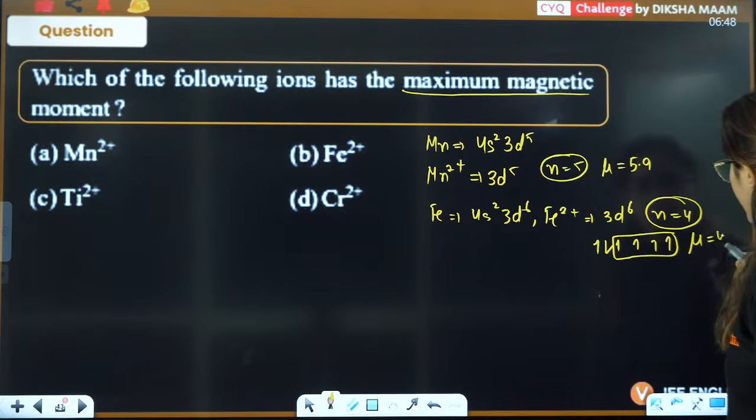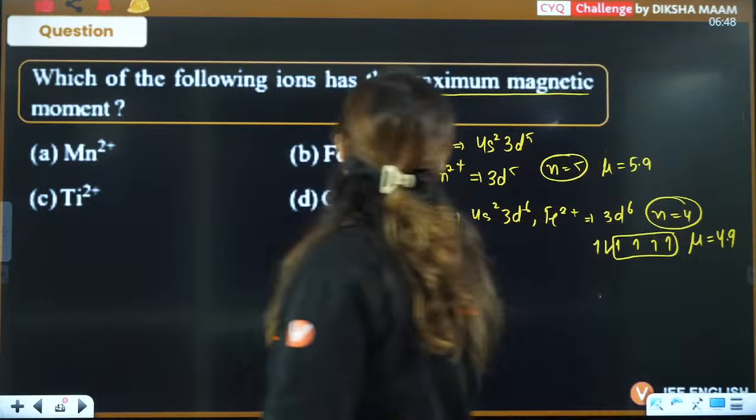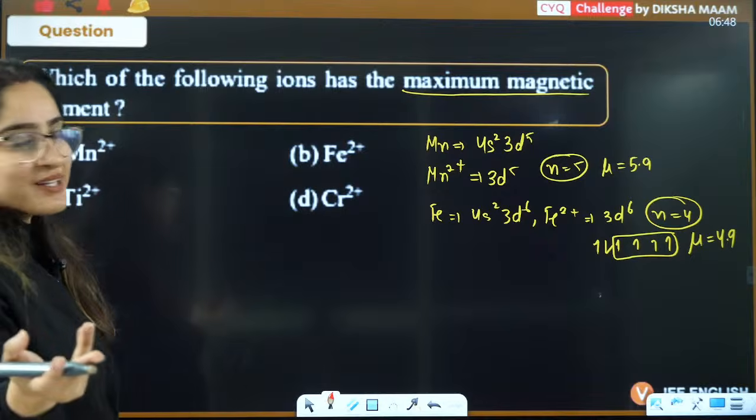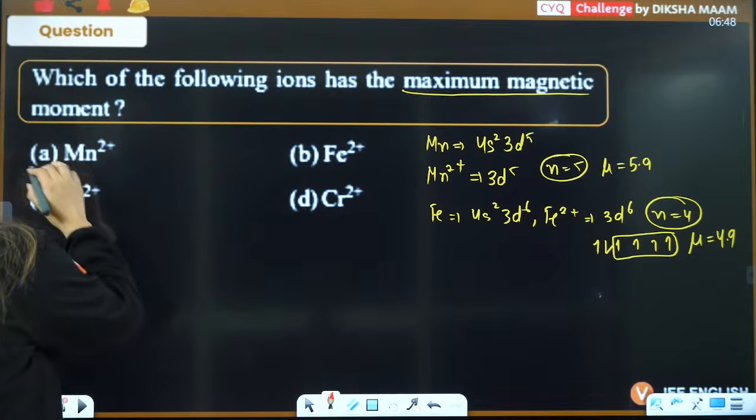They are asking you the maximum. Maximum we already know it is manganese, because more than that magnetic moment can't be there. So it is going to be this only.